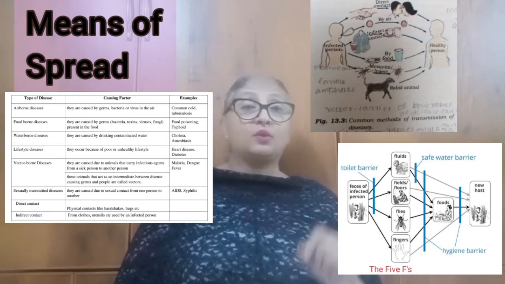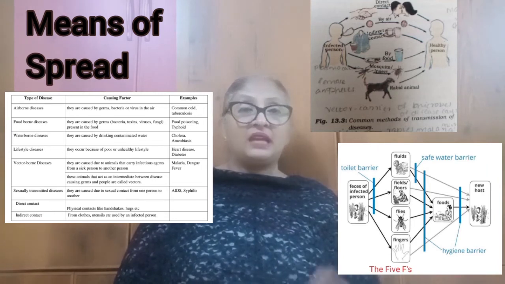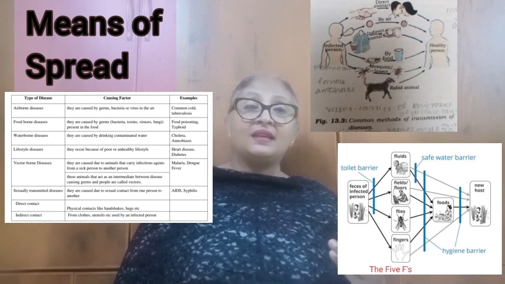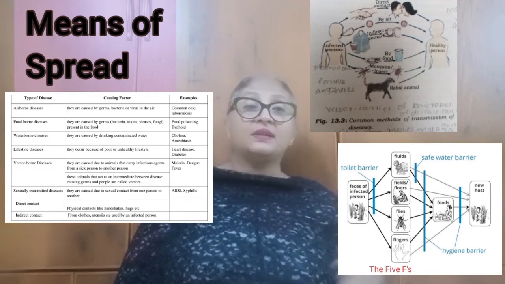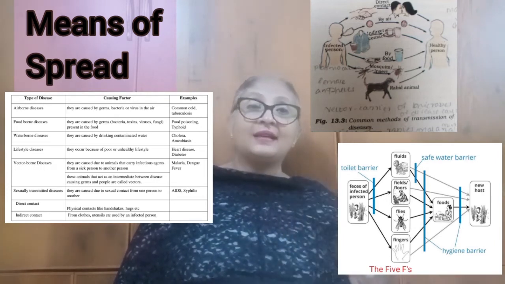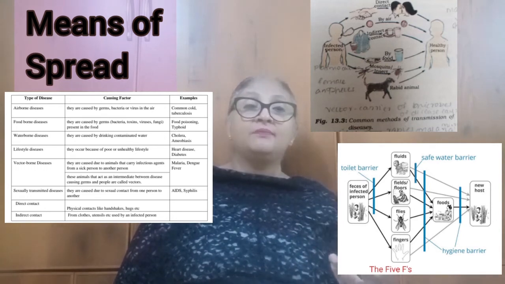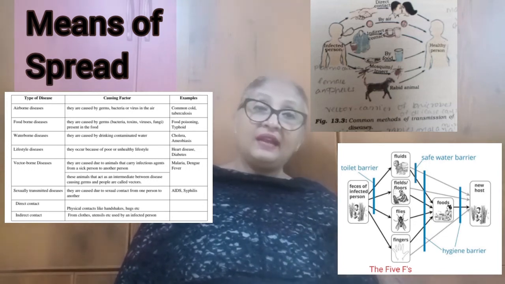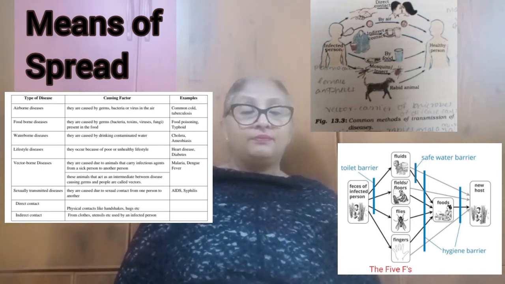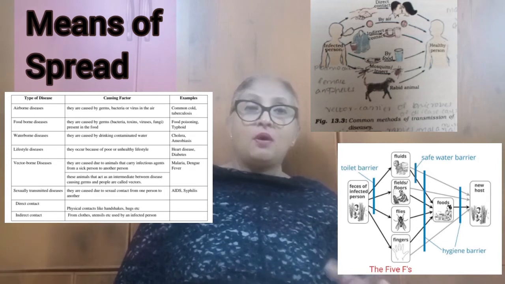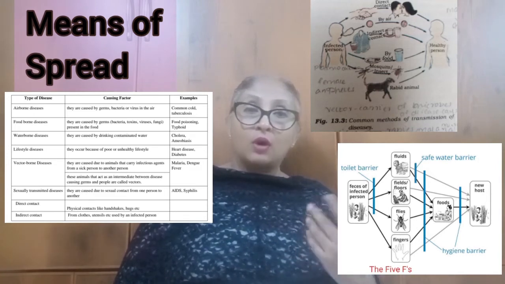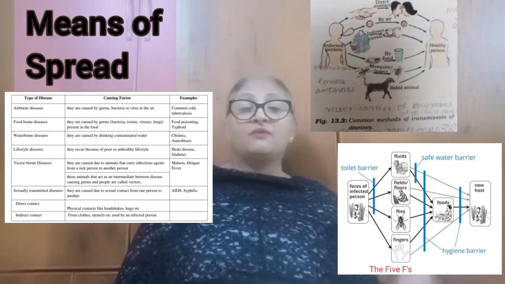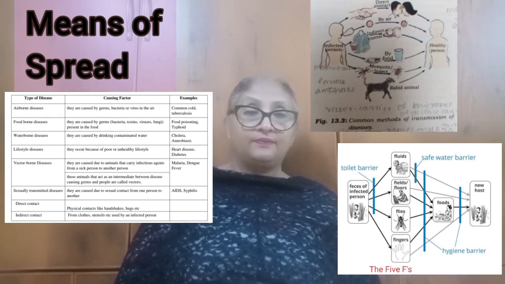Diseases also spread through indirect contact, that is through the utensils used by the infected person, or through the articles used by the infected person, or the clothes used by the infected person. These are all indirect methods. Common cold, chickenpox, corona, all these can be examples for indirect contact.